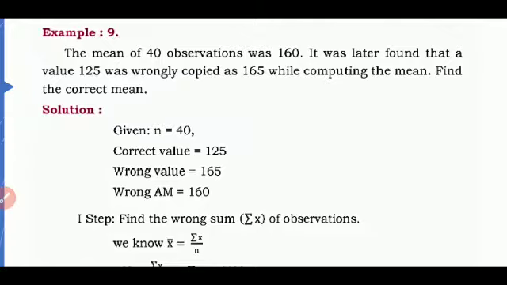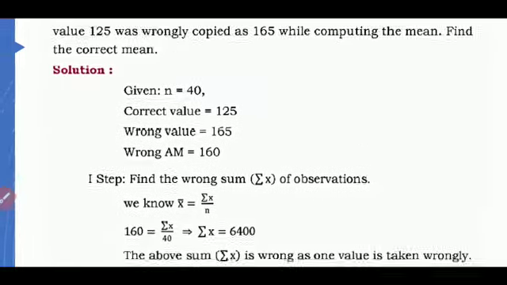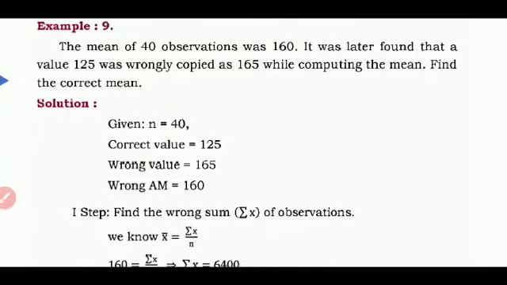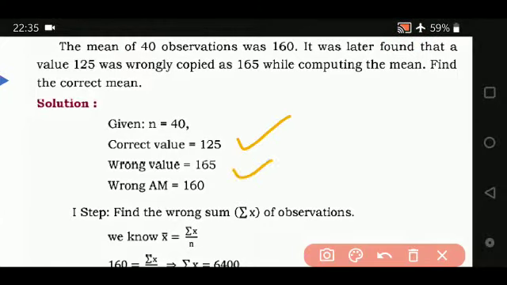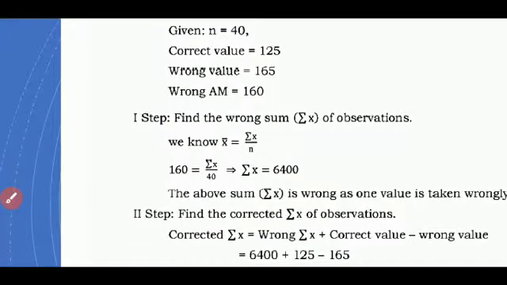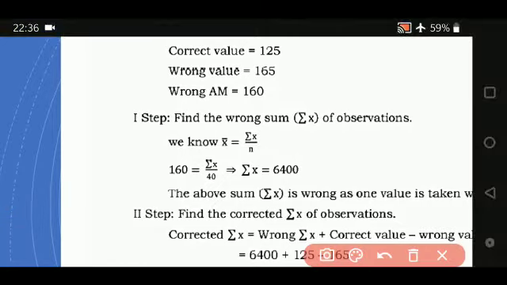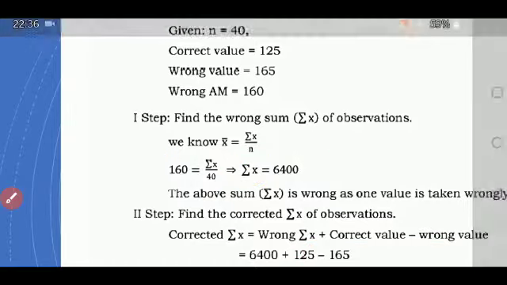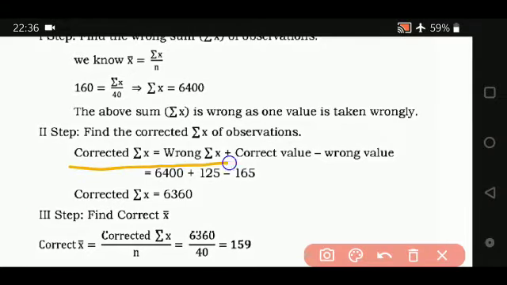So how do you calculate the mean? First you write the given things. n is equal to 40 observations, the correct value is 125. Then the wrong value is 165. Then the wrong arithmetic mean is 160. So the first step is, find the wrong sum. Now what is the wrong sum here? x bar is nothing but summation x upon n. x bar is given 160 and n is 40. So wrong sum is, you write it here, 160 into 40, that is 6400.